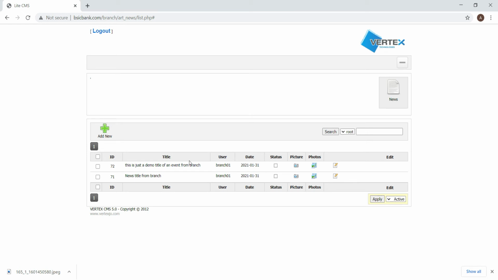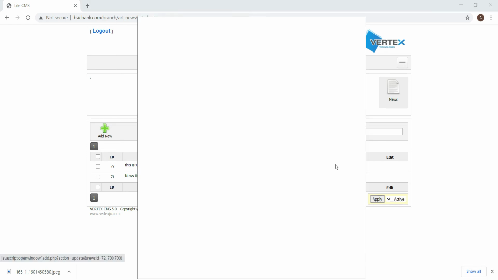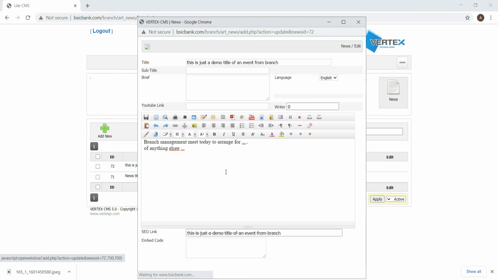If you have some updates to your news, you can click on edit. Fix whatever you want, update, add new lines, and click save again.